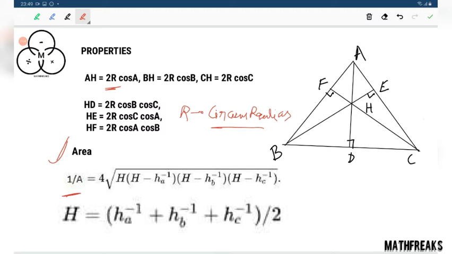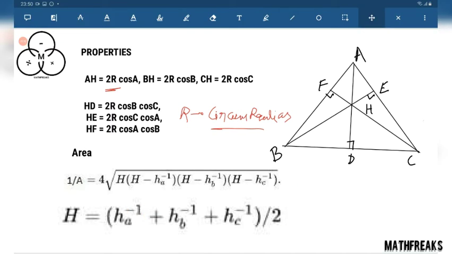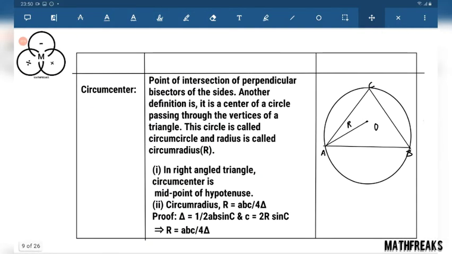We are not discussing all the proofs because this is not possible in this limited time of 1.5 hours. And this h has been defined here as, h means height A, height B, height C: 1 over HA plus 1 over HB plus 1 over HC, by 2. You can see this inverse and minus 1 sign. So this is the formula of area with the help of heights or altitudes. Now let us move to the next topic, circumcenter.